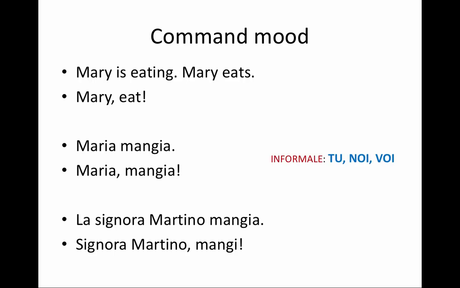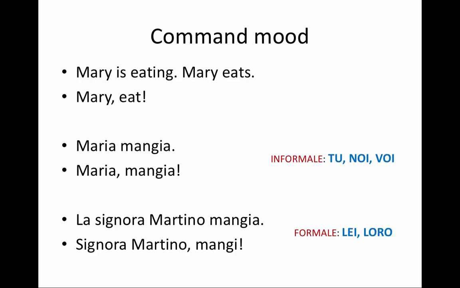So we can have an informal imperative, the persons of tu, noi, and voi, and also formal for lei and loro. Let's explain how these are used. I'm going to use tu when I'm addressing just one person who is a friend of mine or a family member, or if I'm a young person and I'm talking to somebody that I don't know but they're also young, then I will just use tu. I'm not going to be formal. The Italian culture is increasingly informal, so that would be appropriate.